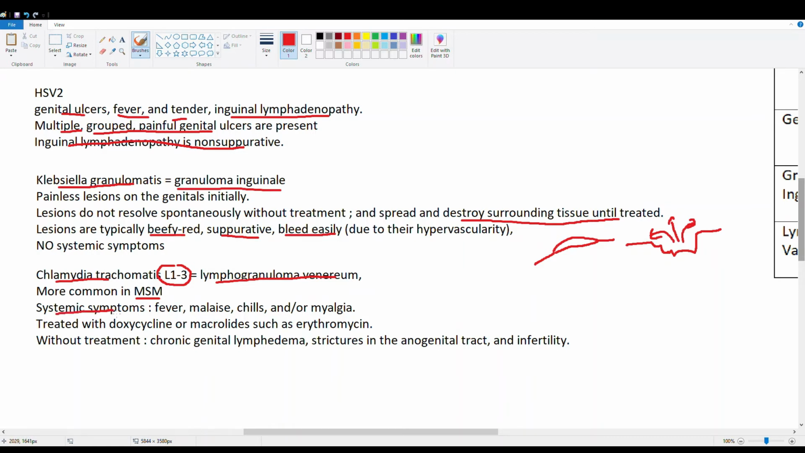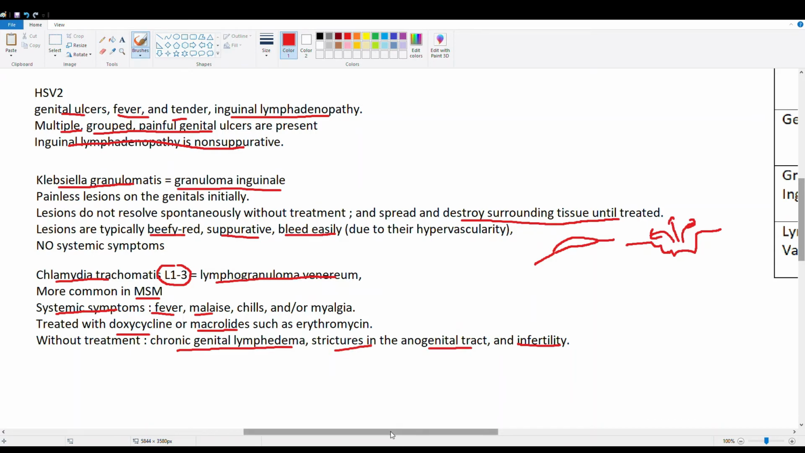We also have systemic symptoms, so fever, malaise, chills, things like that, and our guy had a fever. And how do you treat this? Well, you have to treat with doxycycline or macrolides. You can use erythromycin, for example, if you choose to go with a macrolide. And if you don't treat it, you can get chronic lymphedema in the inguinal region, strictures in the anogenital tract, and infertility. So you really don't want this. Again, similar to gonorrhea, you can get sort of a Fitz-Hugh-Curtis syndrome, pelvic inflammatory disease, if you let chlamydia go unchecked.